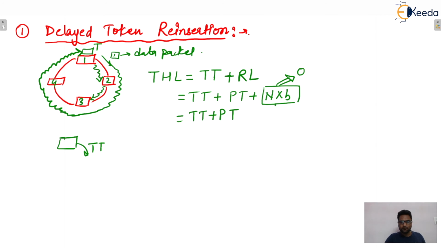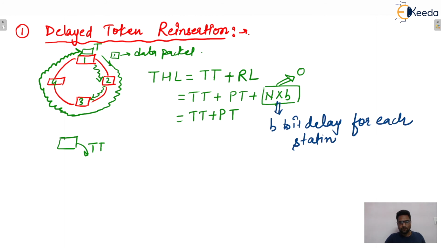B is the bit delay for each station, so I am ignoring this one. If it is given, then consider it; otherwise don't consider it. If a 3-bit delay is given for each station, then we can consider it.